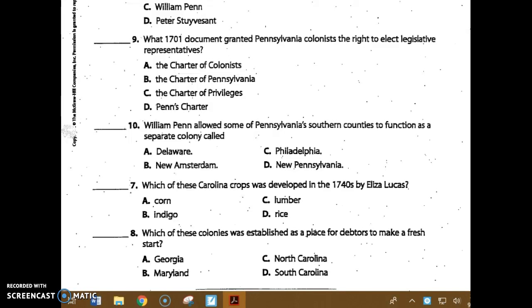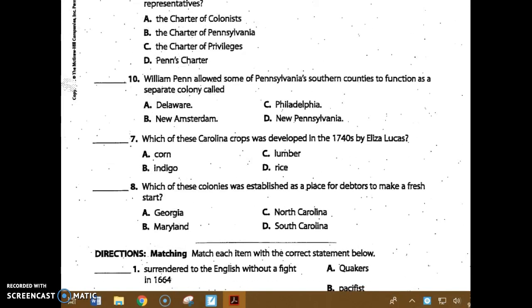Number 10. William Penn allowed some of Pennsylvania's southern counties to function as a separate colony called A, Delaware, B, New Amsterdam, C, Philadelphia, or D, New Philadelphia? Number 7. Which of these Carolina crops was developed in the 1740s by Eliza Lucas? Was it A, corn, B, indigo, C, lumber, or D, rice?